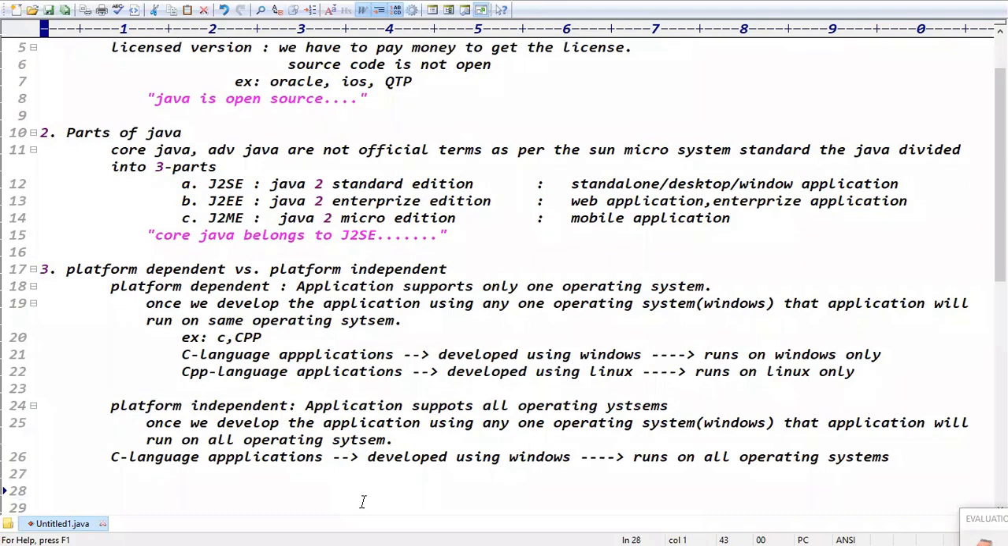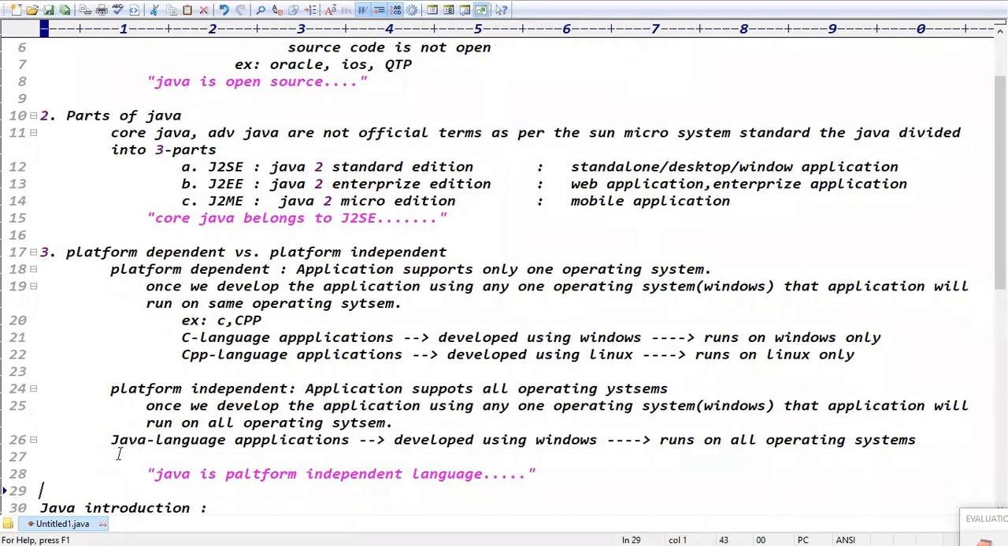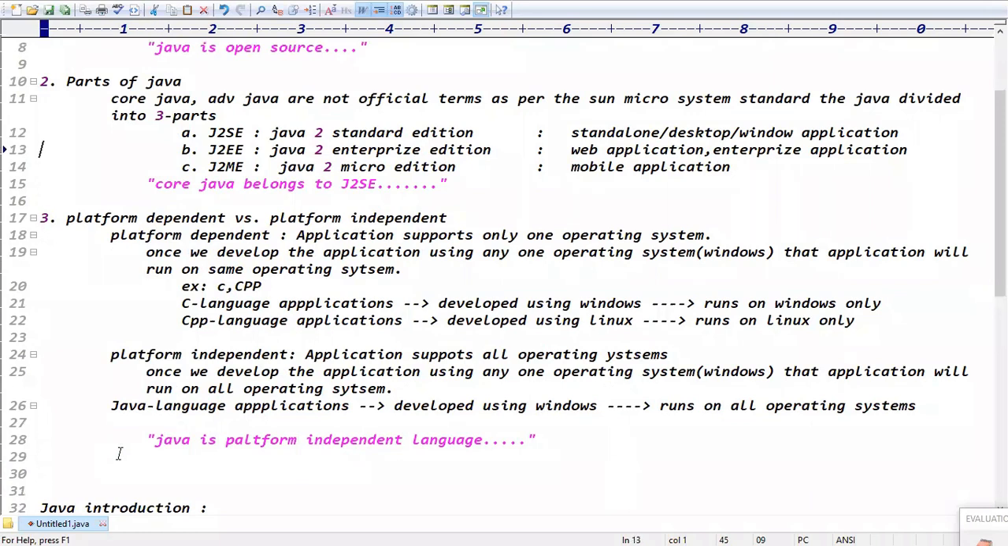So finally, we decided Java is what type of language? Guys, this is a Java language application. Platform dependent or platform independent? Java application supports all operating systems, sir. Very clear now. Java is a platform independent language, right? Yes, Java is a platform independent language. Exactly. Yes, the points are clear.